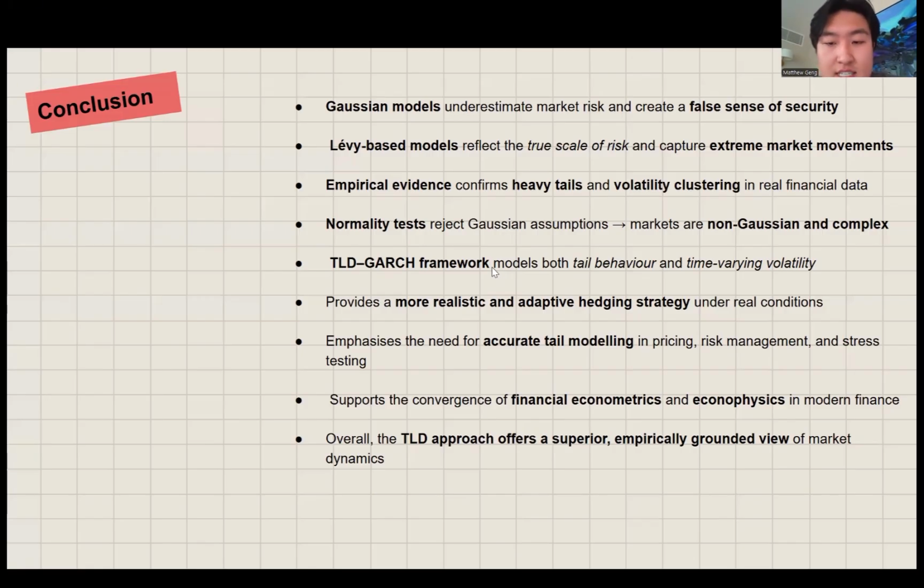Accurate tail modeling is therefore essential not only for hedging, but for risk management, option pricing, and stress testing in today's markets.